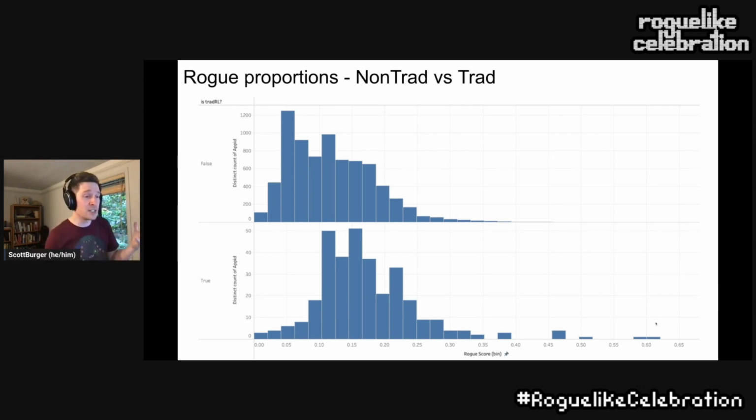Curiously, we also see some traditional roguelike games that are possibly over-indexed by having more than 60% of their tags as rogue-based, which may or may not be surprising, but is very infrequent as we see from the data.